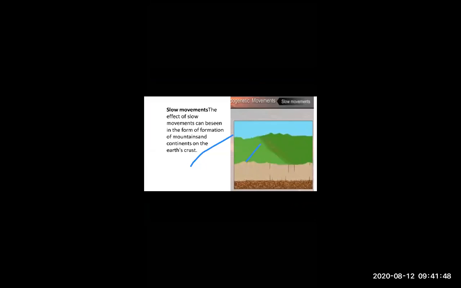Because of slow movement, what happens? Formation of mountains happens. But it takes 20 to 30 years to form one mountain. For example, if you take Girnar mountain, Gir mountain, or Himalaya mountain, Indus mountain, it takes 20 to 30 years or more to build one mountain, because formation of mountain is a slow process.